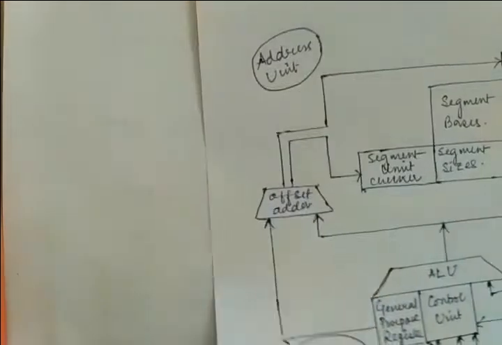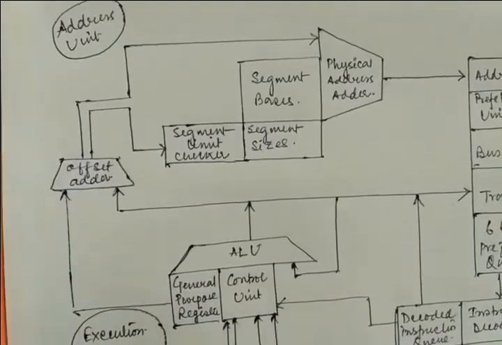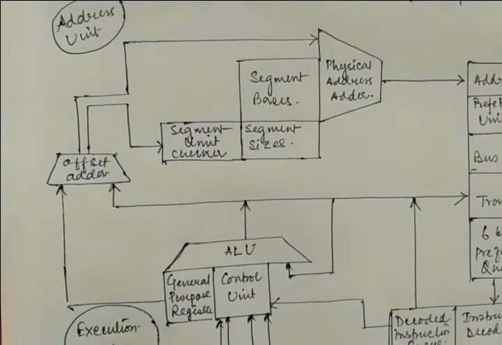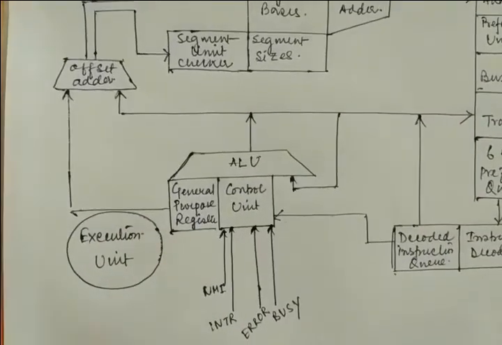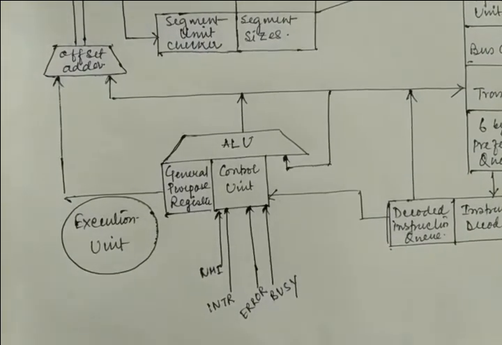Now I am going to explain the architectural view of 80286 in a very short way.